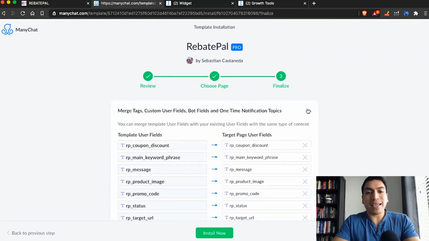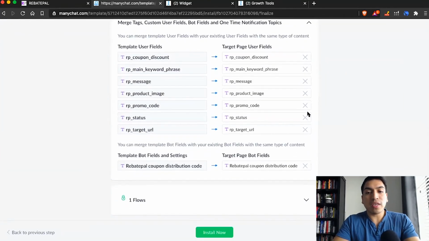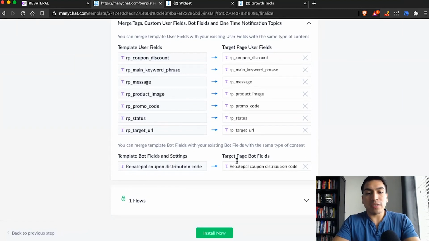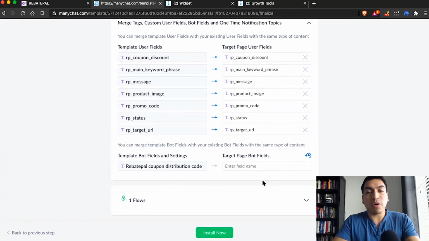If this is the second campaign that you're doing, the only thing you have to do is click right here where it says target bot fields. Just click on the X right here, and that's it. You don't have to do anything. All you have to do is click X on target page bot field.